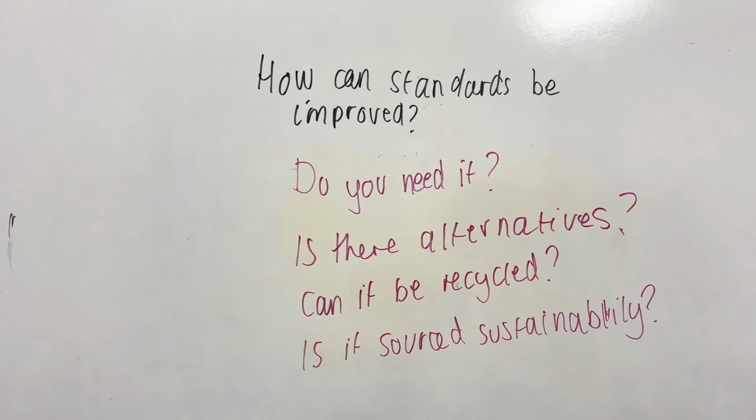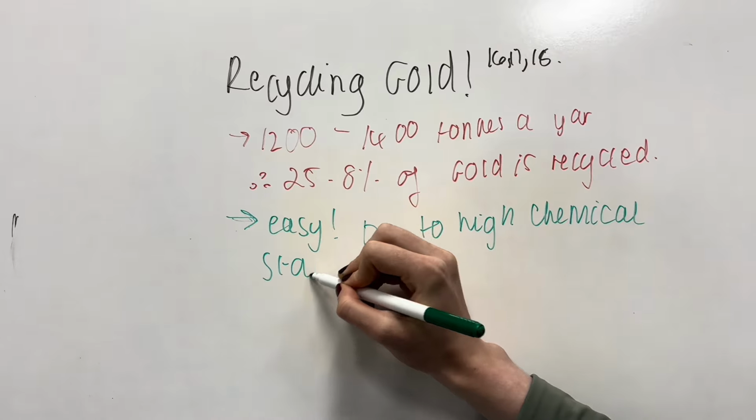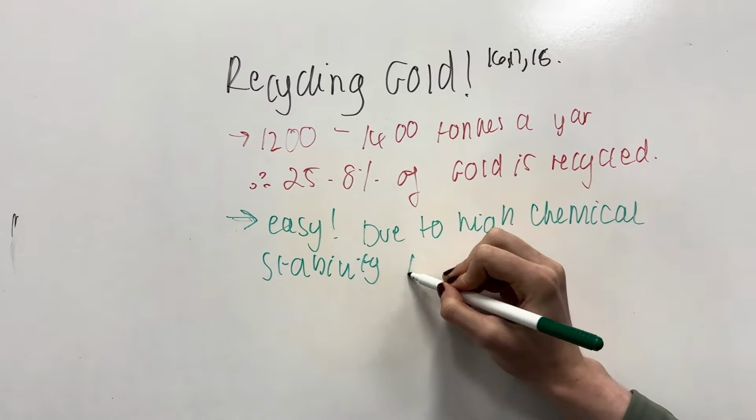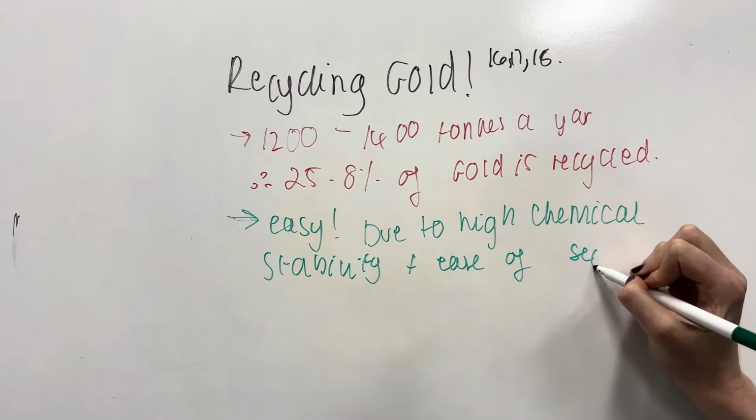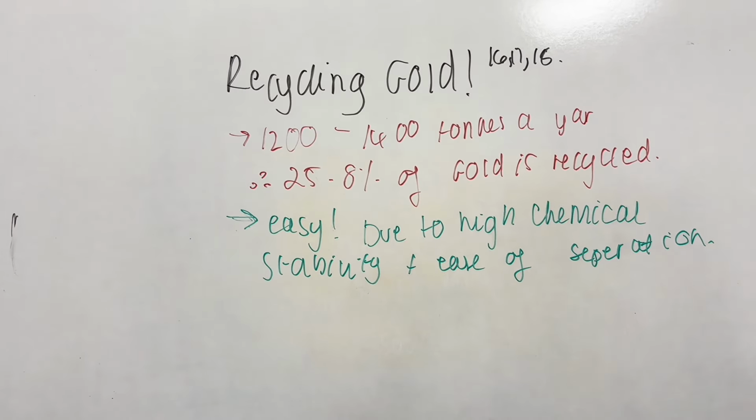Overall, try to use fair trade gold, or try to use recycled gold, and ask yourself, do you need it? Is there another alternative? Recycling gold is actually easy, and we recycle 1,200 to 1,400 tonnes a year. It is easy to do due to its high chemical stability value and the ease of separation without loss of